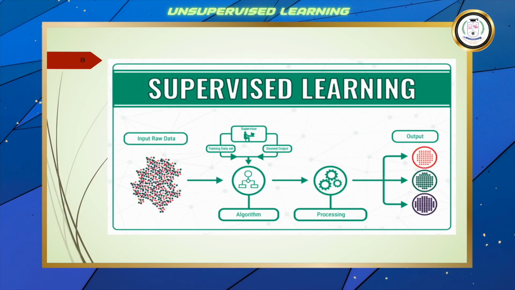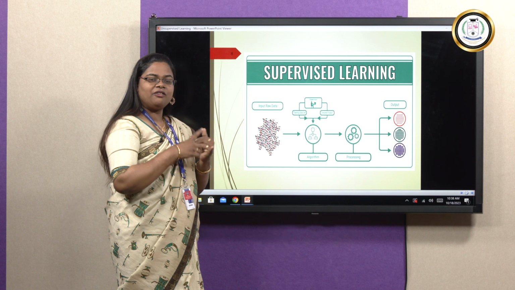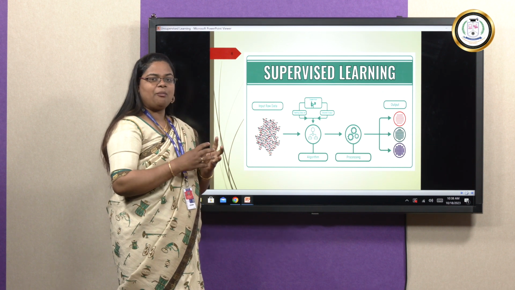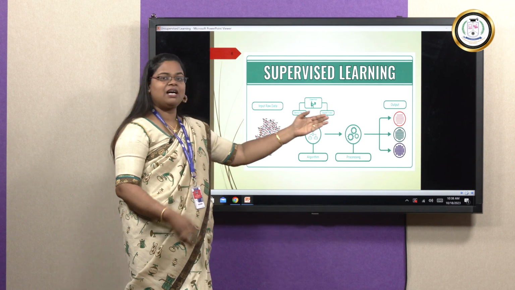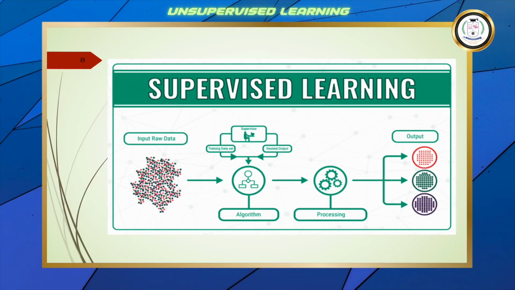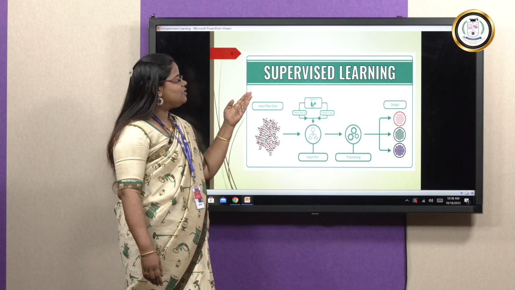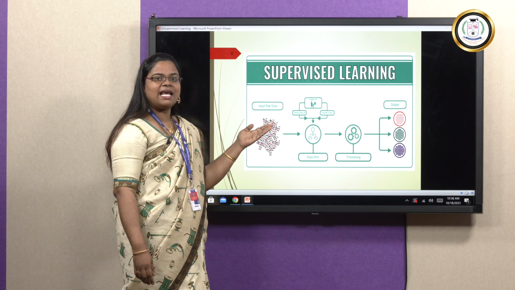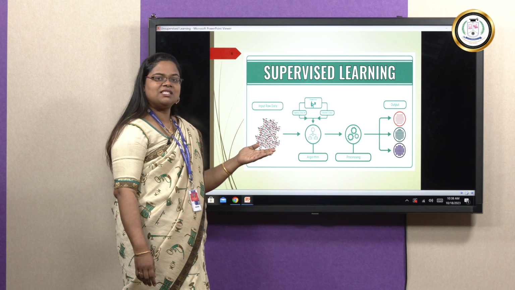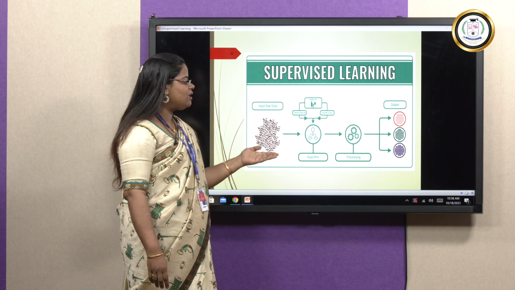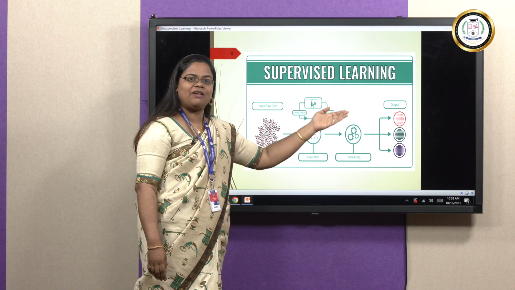With the training data set, we will take all the data we are going to train on, find out the features, compare each and everything, and come to conclusions. That is the output. For that we have some algorithms and we will finally process using machine learning algorithms like supervised learning algorithms. Examples are SVM, random forest algorithm, decision tree. Using any one of the algorithms we will process and come to the final result.